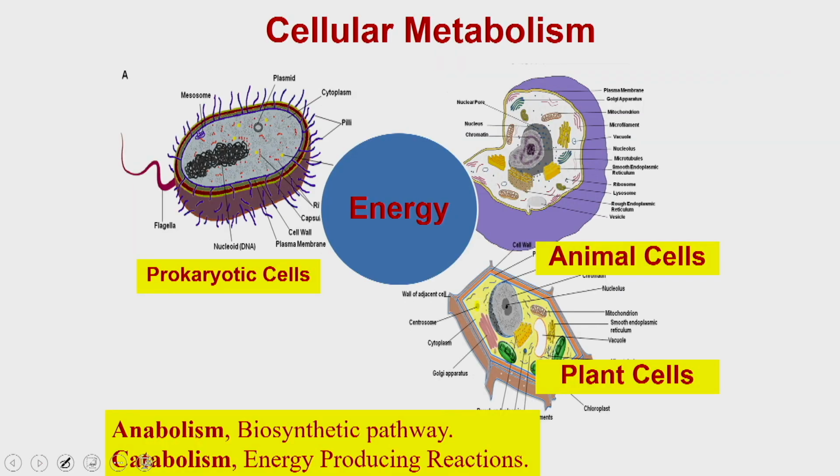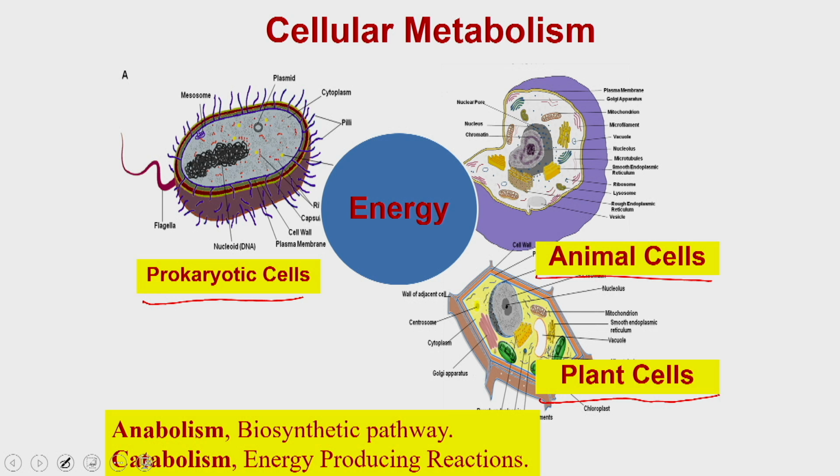We have discussed the prokaryotic cell, the animal cell, and the plant cell, and all these host cells require energy.